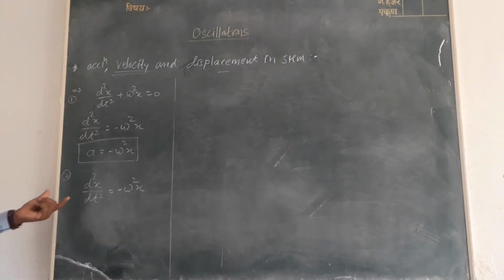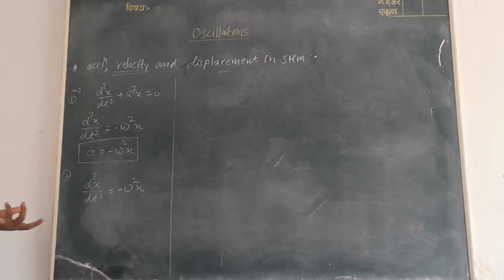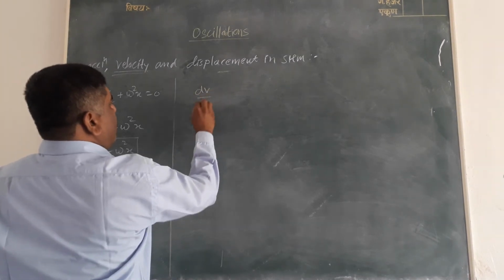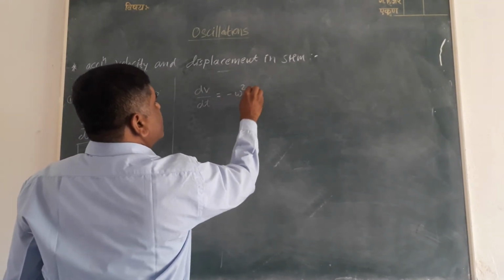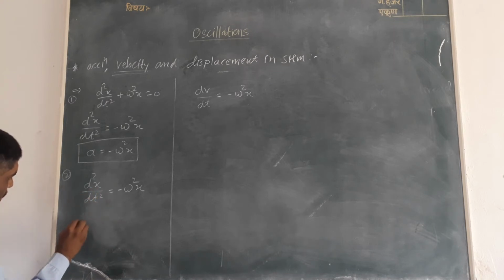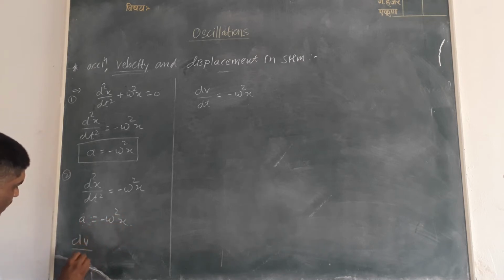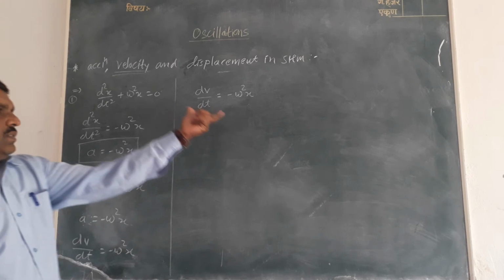This is the acceleration, and acceleration can be written in the form of velocity, that is dv/dt, which is equal to -ω²x. The definition of acceleration is dv/dt = -ω²x.